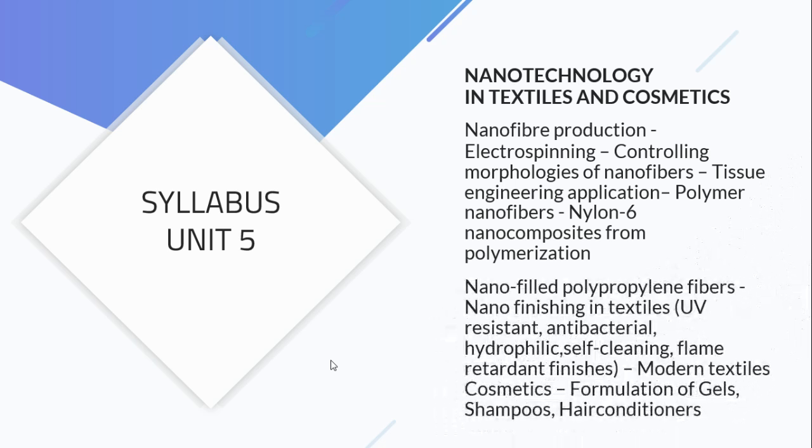Under this, we will talk about polymer nanofibers and nylon 6 nanocomposites from polymerization. In the second half of Unit 5, we will talk about nano-filled polypropylene fibers, and how the filler helps to make your clothes stain resistant. And finally, how we are going to do the finishing of your cloth: how your cloth will be self-cleaning, and flame retardant finishes. Many things we will discuss under this topic.